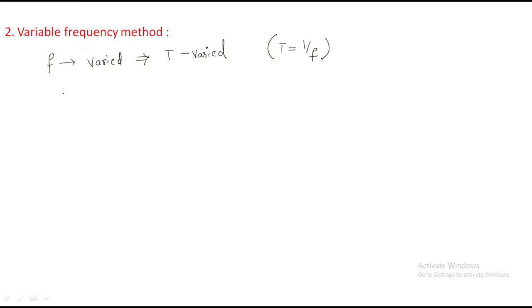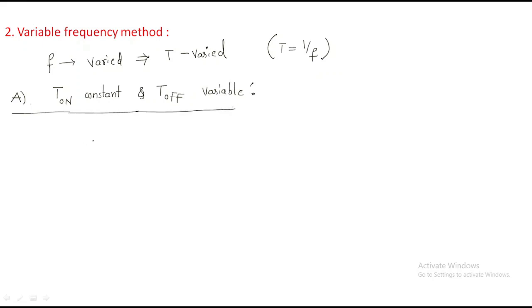Here we have two methods again in this variable frequency method. The first method is: on time period is constant, but off time period is variable.